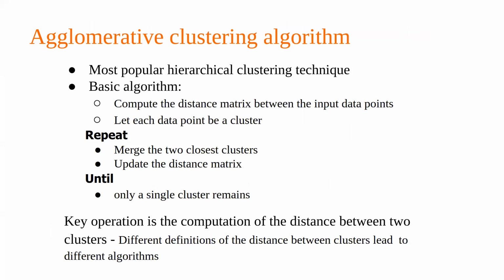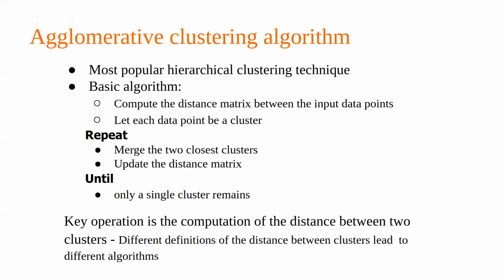So how do we do the agglomerative clustering, which is the most popular technique of clustering as we come to the hierarchical clustering? The basic algorithm remains very similar to what we have seen in k-means: we compute the distance matrix between the input data points. So for the different observations that we have, we compute how far or how close they are to each other. And then the data points which are close to each other, we put into one cluster, and data points which are farther from each other, we put into a different cluster.